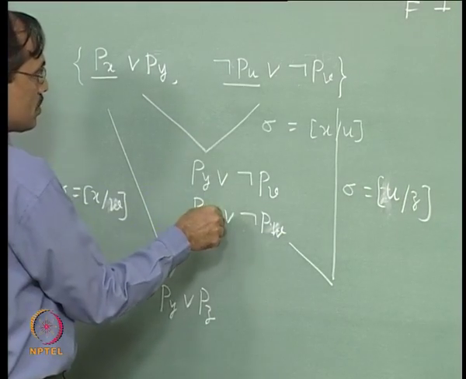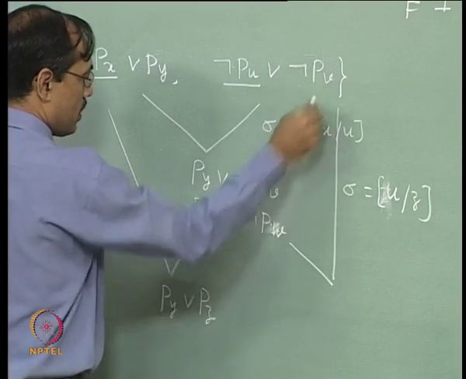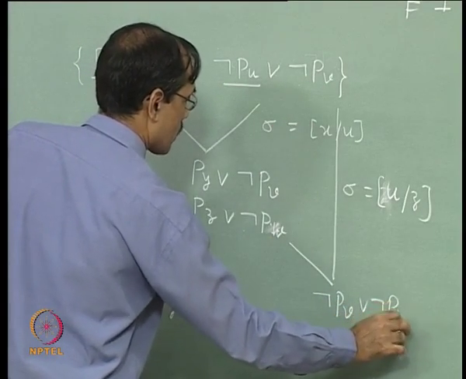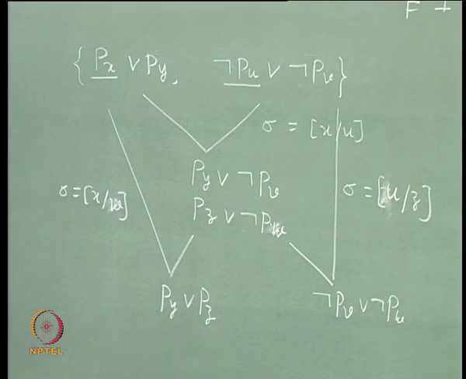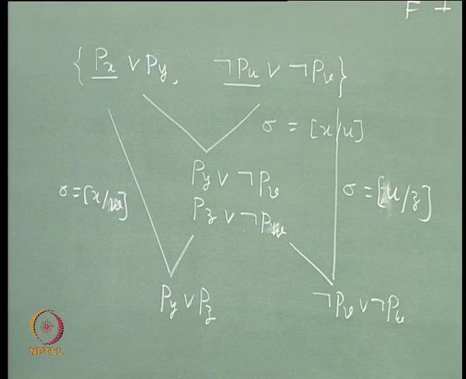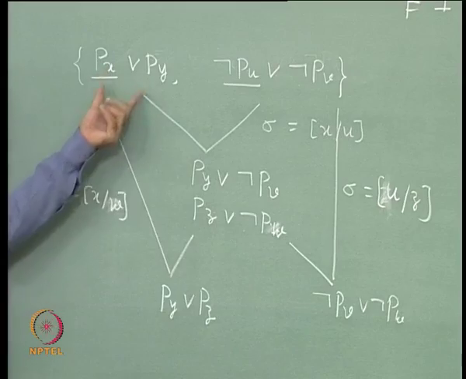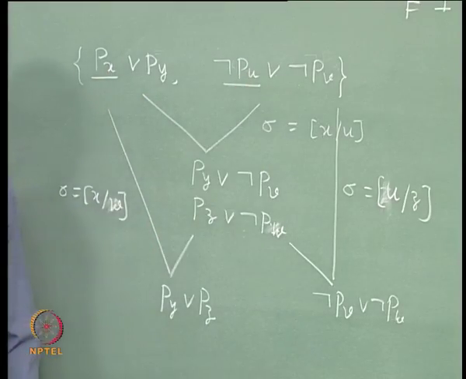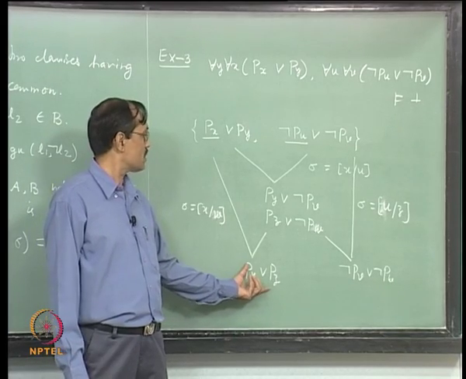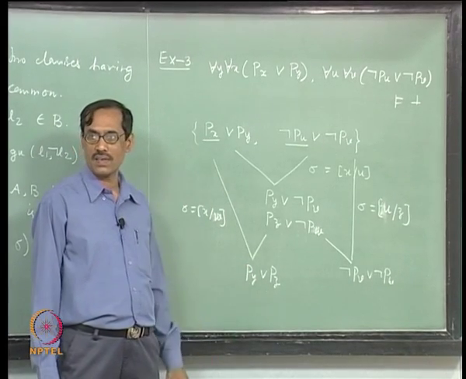So, these two go and these two remain, W and Pv. Whatever way you go, either this way or that way, right. So, resolving this with the first one or resolving this with the second one, we will be going. Then next you will try to resolve this, but this is in the same form as earlier.